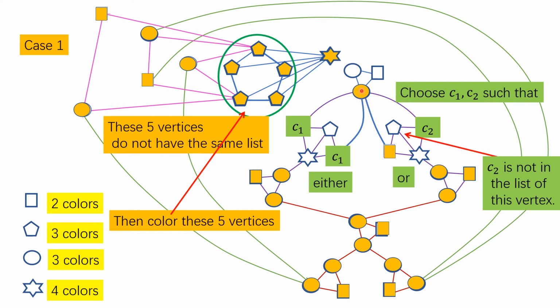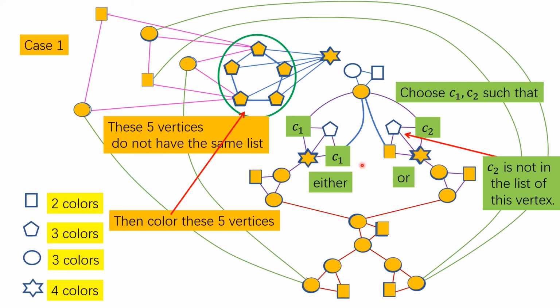This is only 1 color neighbor. There's 2 colors in the list. So I can color this vertex. And then I color this vertex. This is okay because there are 4 colors in the list and there are only 3 colored neighbors.